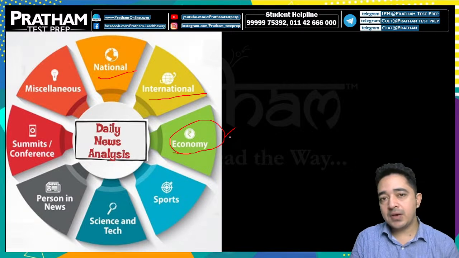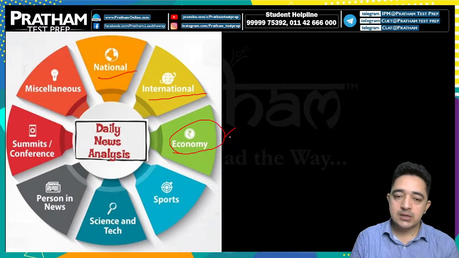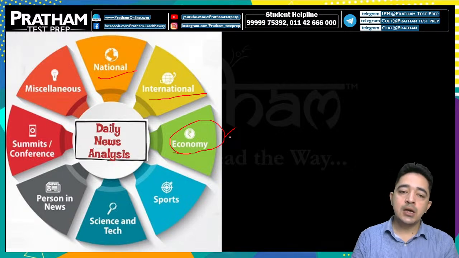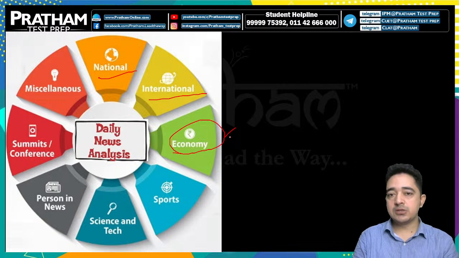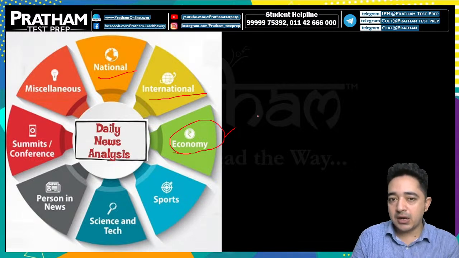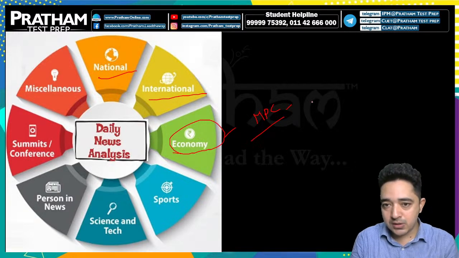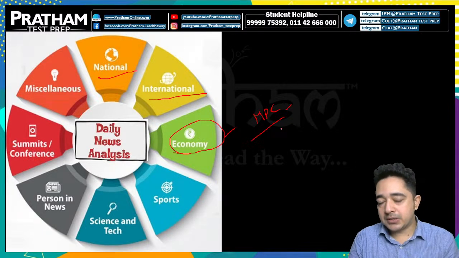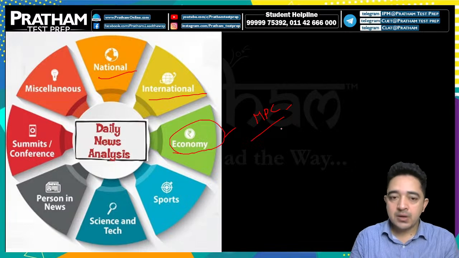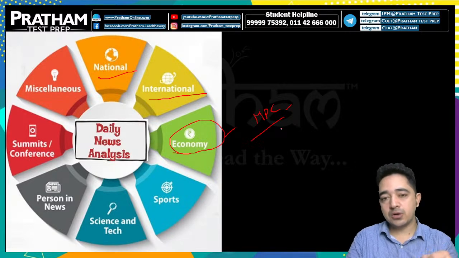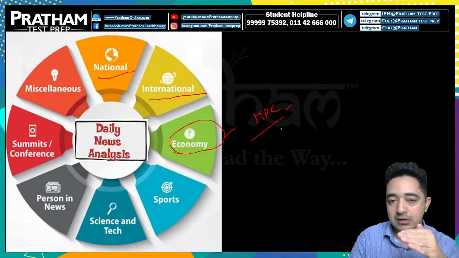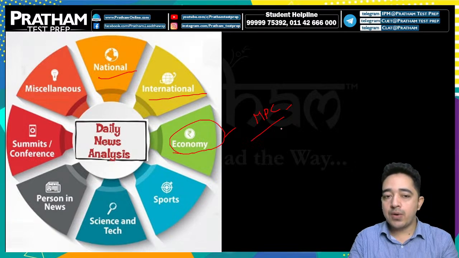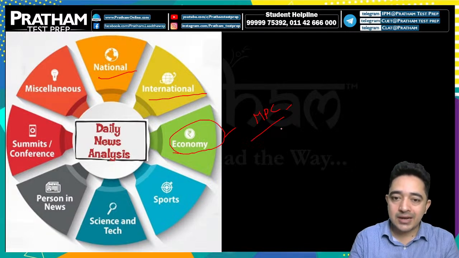But for this we have to have a good command over the static subjects, which means in short the subjects which are the basic foundation, the nitty gritty of the subject. For example, if somewhere they are talking about the Monetary Policy Committee of the RBI, but you are not sure about when the RBI was established. For example, if there's somewhere in the news that RBI increased the repo rate, but you are not aware of what exactly the repo rate is. So I request everyone to make sure you have a good command over the static subjects. Unless you understand the static subject, how would it be possible to command the dynamic subject, right?